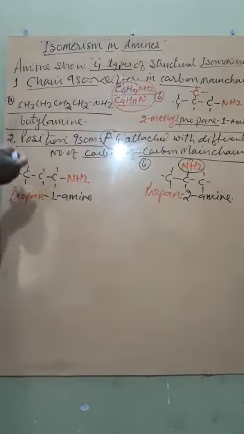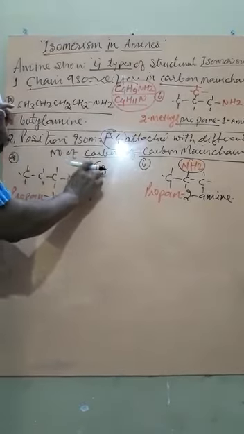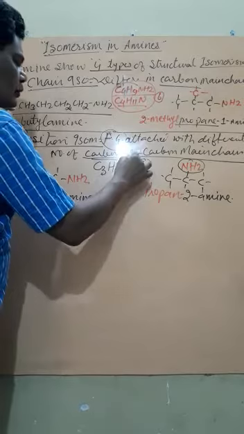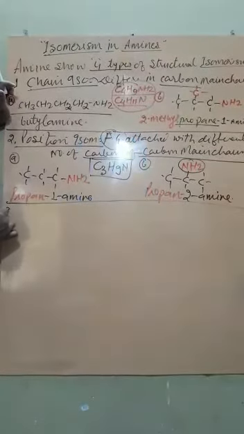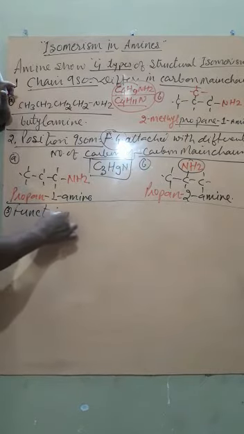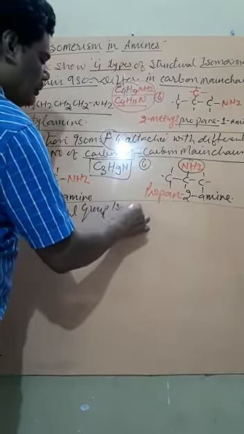Now what is its formula? Its molecular formula becomes, now the carbon atom count is 3, so 3 C, 3 to 5 to 7 and 2 more, 9, so that becomes C3H9N. So C3H9N can show these two structural formulas. One more type of isomerism is possible. This is called functional group isomerism.